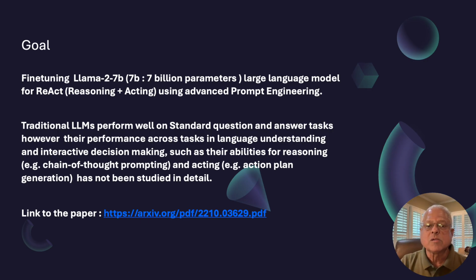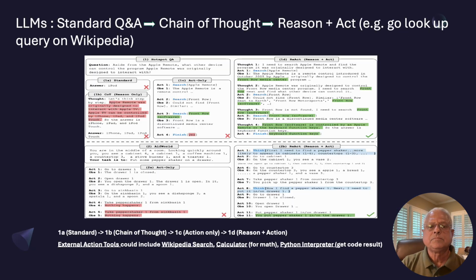Now, large language models like Llama or GPT generally perform well on standard prompt response or standard question and answer tasks, but do very poorly when the task calls for a certain amount of reasoning or use of extended or external new information. So our goal in this project is to fine-tune a version of Llama 2 7B, that's a 7 billion parameter model, for ReAct. This is called reasoning plus action, using a form of advanced prompt engineering based on a research paper produced by Shunyu Yao and his colleagues at Google Research.